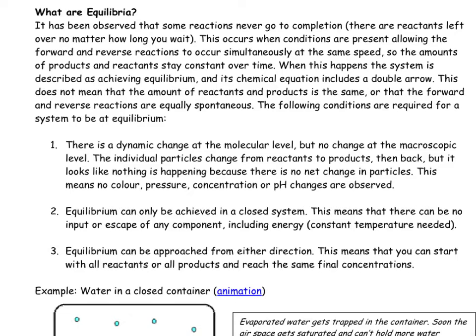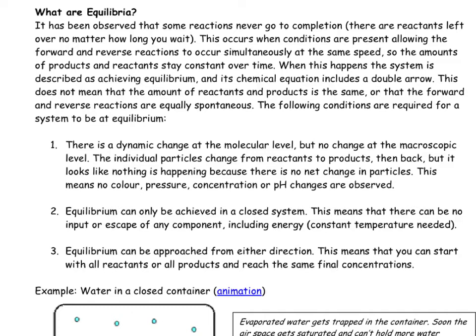When this happens, the system is described as achieving equilibrium, and its chemical equation includes a double-headed arrow. This does not mean that the amount of reactants and products is the same, or that the forward and the reverse reactions are equally spontaneous. The following conditions are required for a system to be at equilibrium.